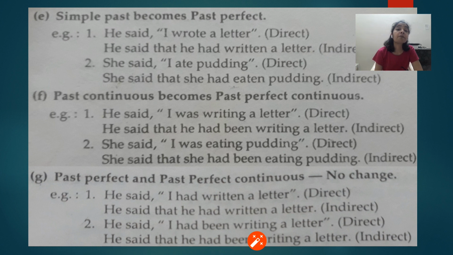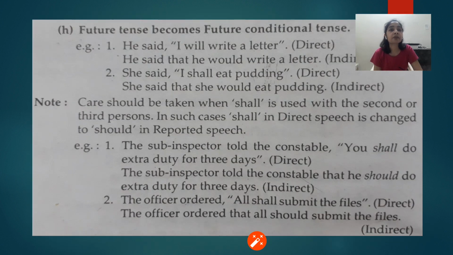Now, past perfect and past perfect continuous, there are no further past tenses. We have only up to past perfect and past perfect continuous, so there is no change in them, they remain as they are. He said, "I had written a letter." He said that he had written a letter. So as it is, we will copy the sentence, but only the pronouns will change. That means in place of I, we use he there. He said, "I had been writing a letter," it will be same: he said that he had been writing a letter. So there is no change in past perfect and past perfect continuous.